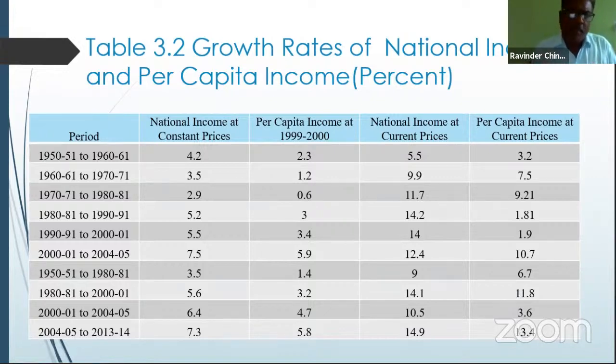A heavy size of population is growing in our economy. Because of the high size of the population, the growth of per capita income was concealed, and growth equivalent to the national income is not achieved in per capita income, because of the impact of the growth of the population. It is a tremendous, drastic change that was taking place in the population.